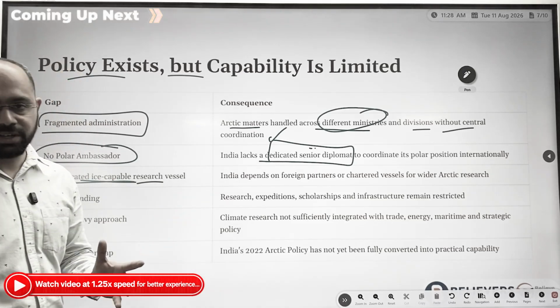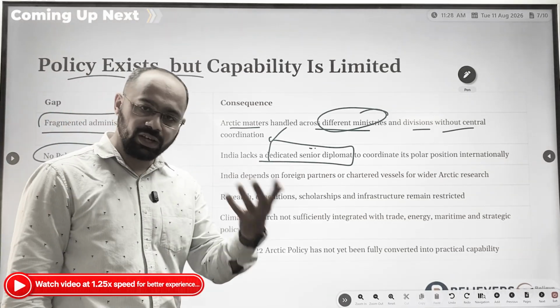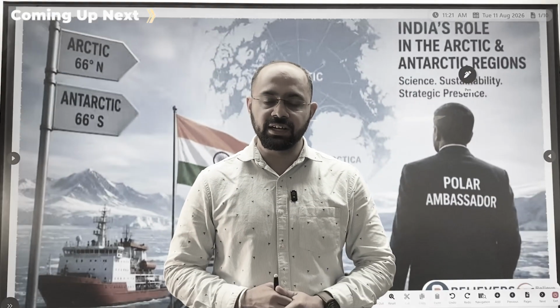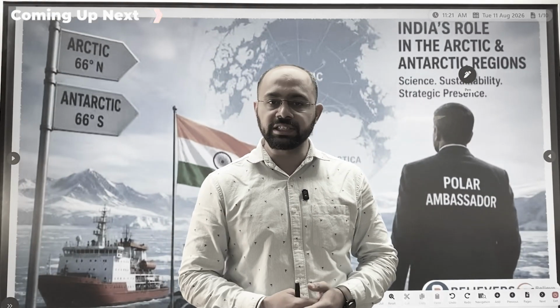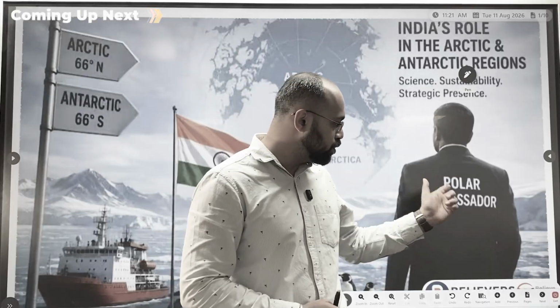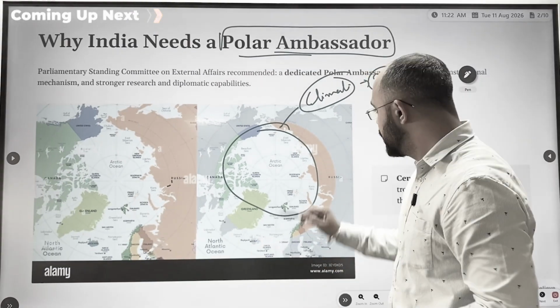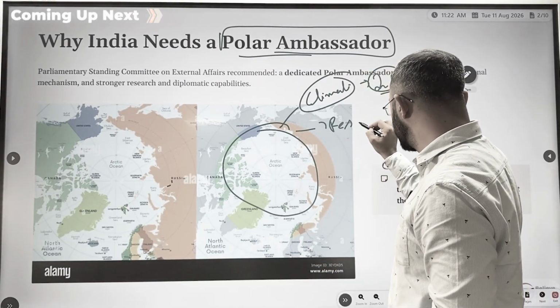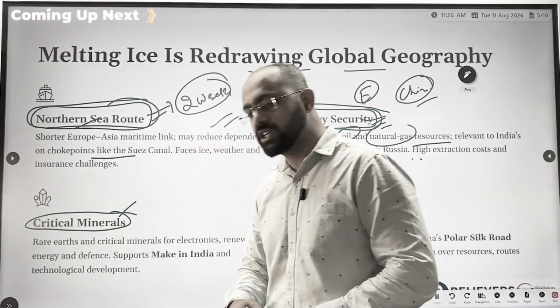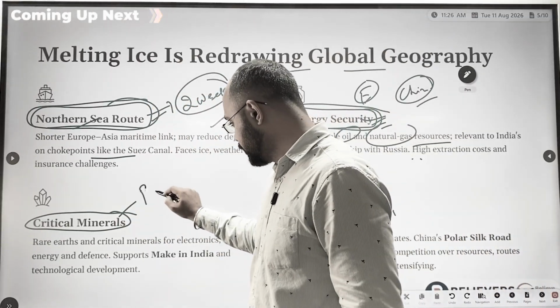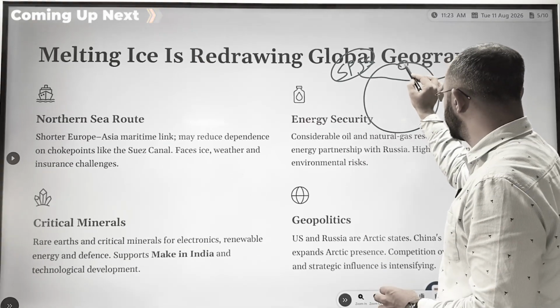India basically now depends on other countries, especially Russia, for a dedicated capable research vehicle. A Parliamentary Committee has recently recommended the establishment of a post called Polar Ambassador. The Arctic affects the climate of India, and it also has resources, critical minerals we use in renewable energy. Any changes in the Arctic in these regions matter.